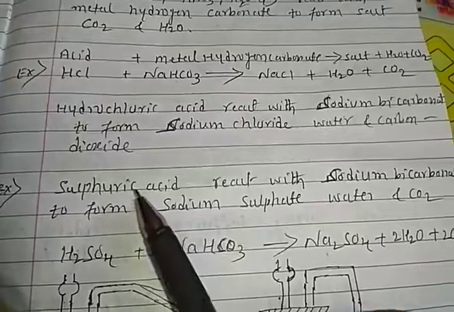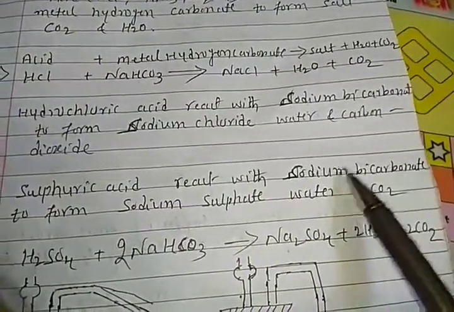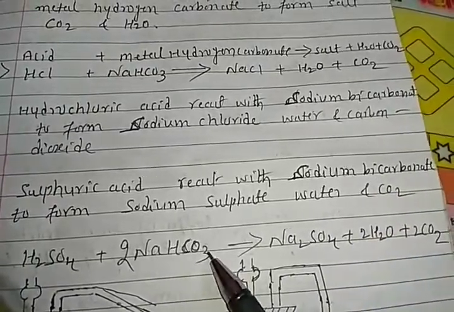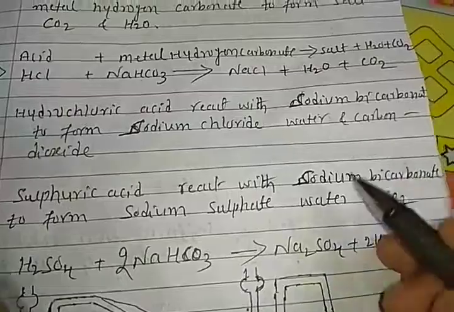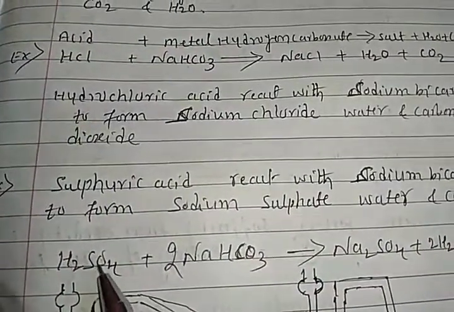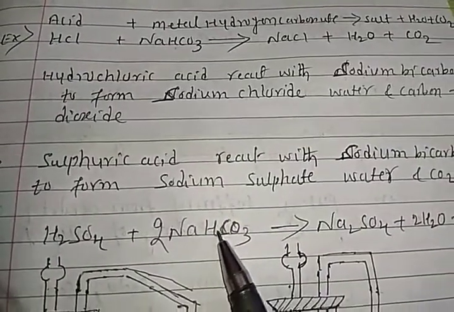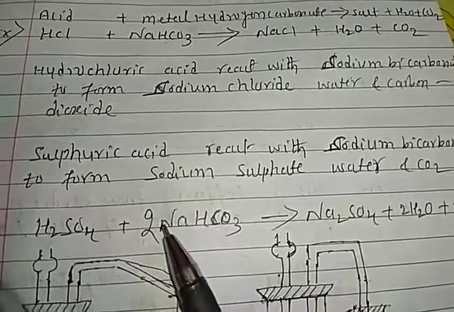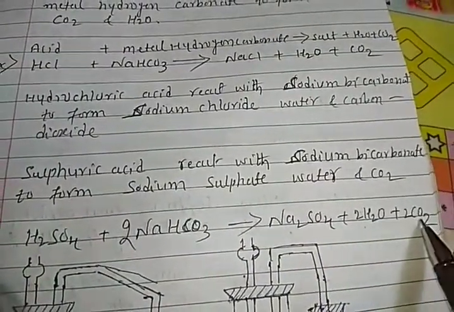Similarly, one more example. Sulfuric acid reacts with sodium bicarbonate or sodium hydrogen carbonate. Both are correct, students, to form sodium sulfate, water and carbon dioxide. Let's see, students: H2SO4 reacts with sodium hydrogen carbonate, or you may call it sodium bicarbonate, to form sodium sulfate, water and carbon dioxide.